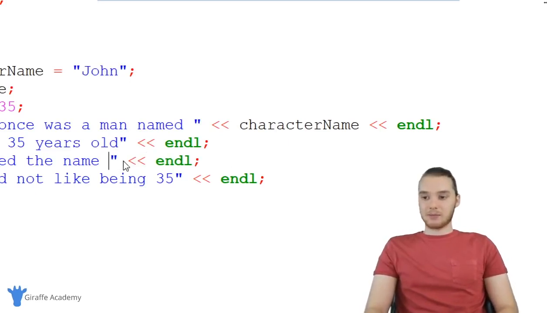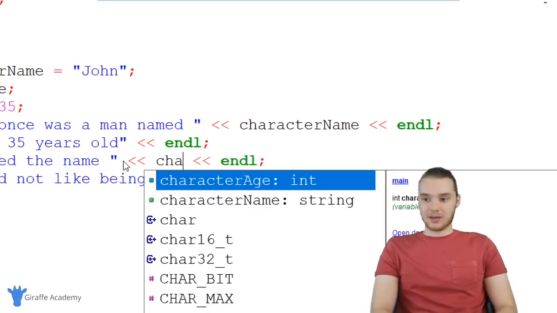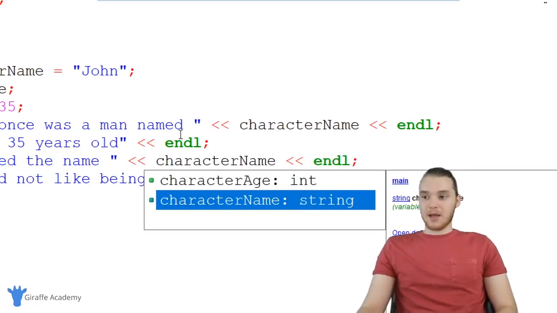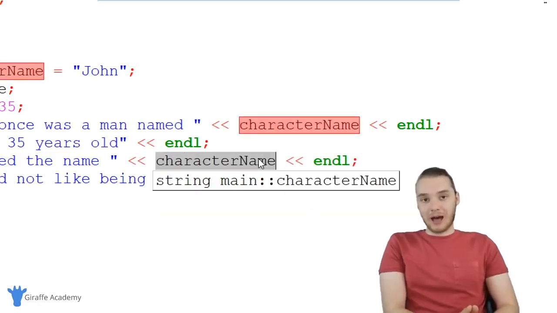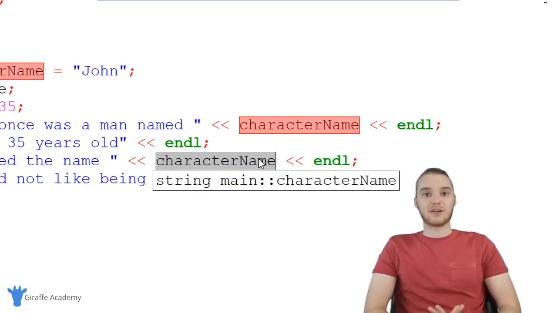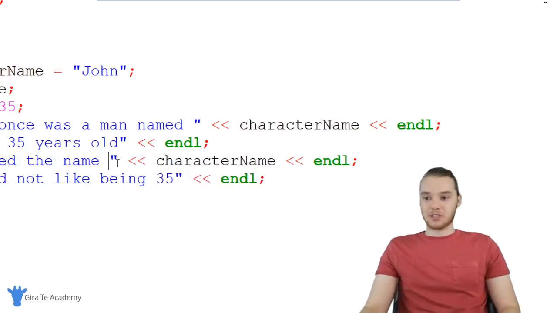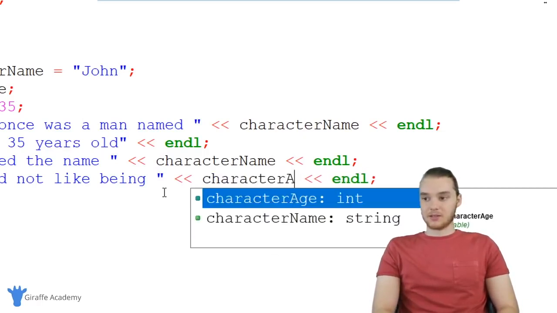Over here, I'm going to do the same thing. So I'm just going to say less than, less than, character name. And now this is going to insert the character name. In other words, it's going to insert the value stored inside of the character name variable at this position. We can do the same for the age. Over here, we have the character's age. I'm going to get rid of that, and I'm going to say less than, less than, and now character age.